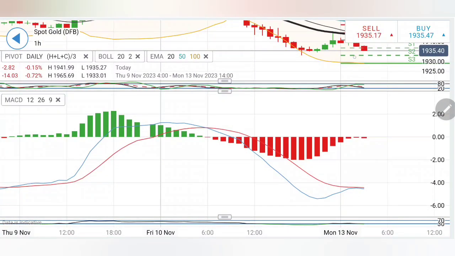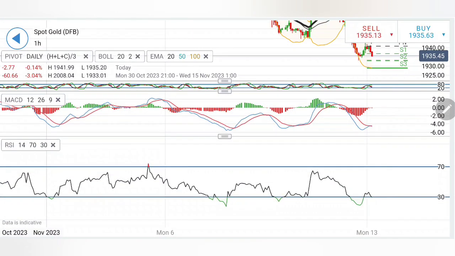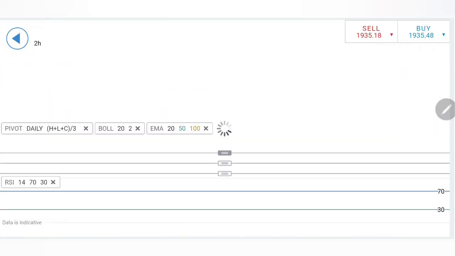Stochastic is looking down, trying to trade with a bearish bias. MACD is again trying to trade with little divergence and bearishness. And see, it has seen maximum divergence. That is why we had seen a little convergence. Now again trying to trade bearish. Stochastic is again back to the bottom. Coming to 2 hours.